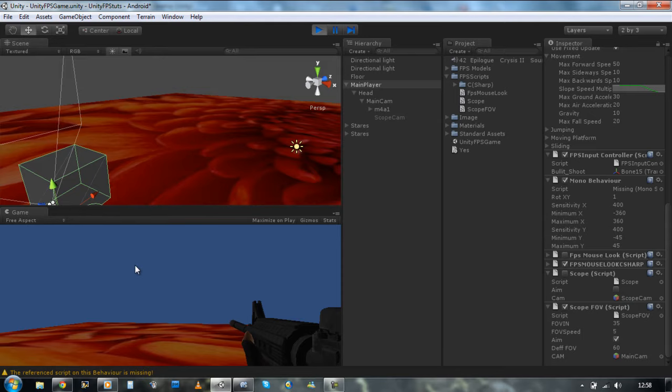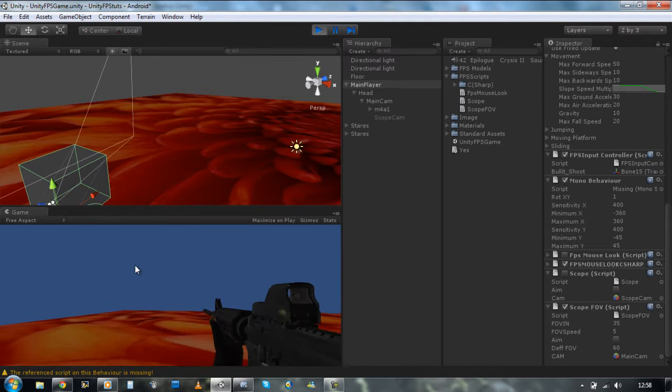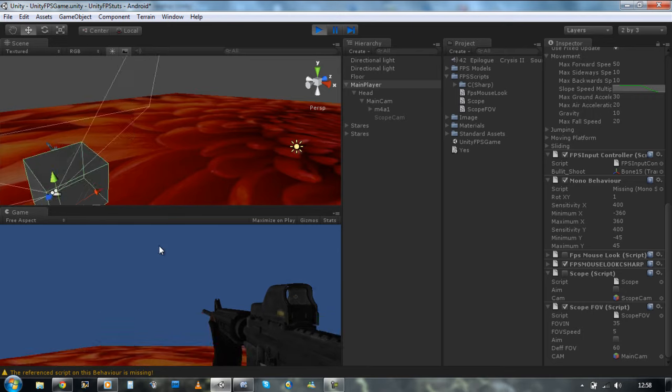Well, that's pretty simple as well. All you need to do is get a scope animation, so your player's main position, arm position, just zooms in front of the face, and then we do the camera zoom in effect, and if we release it, it plays the idle animation for the arms. I will be covering that in future tutorials as well. It won't be a long time, it will be really soon.